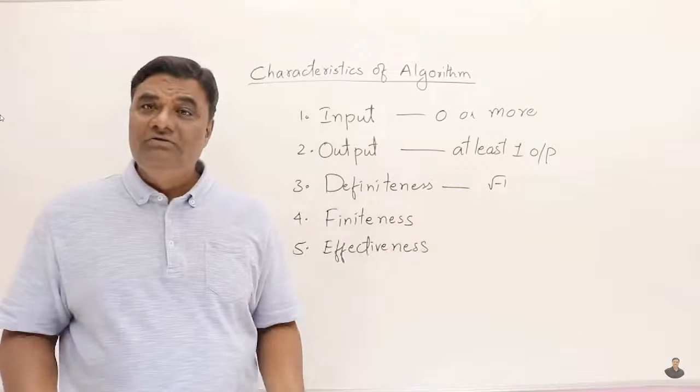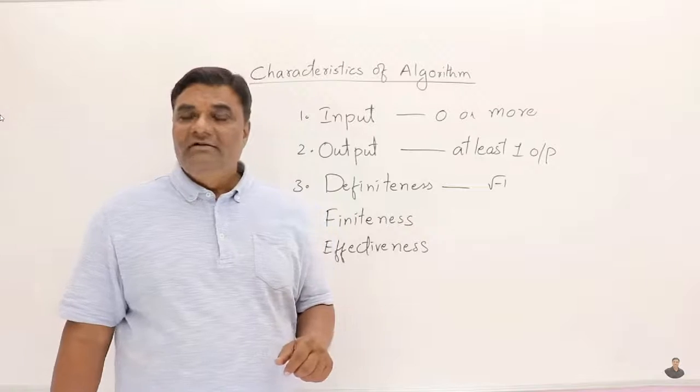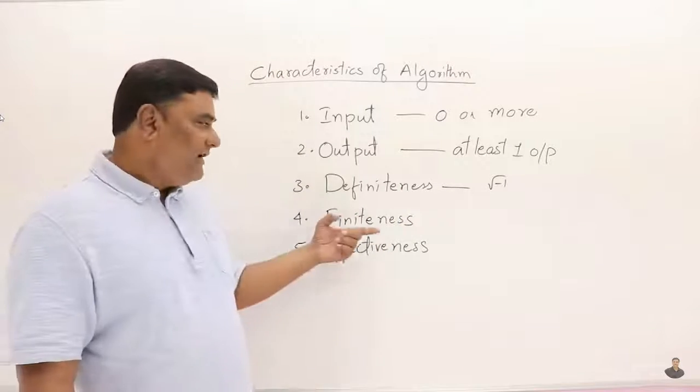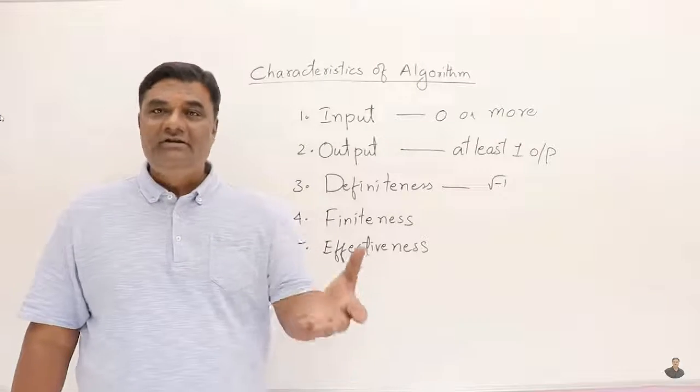Definiteness. All the steps that you are doing are known steps only. You are not doing anything magical. Known steps you are performing, and nothing is magical. And finiteness. If you're preparing a dish, you will stop at some point and the dish is ready. If you're doing a chemical experiment, you will stop at some point and the solution is ready, definitely.